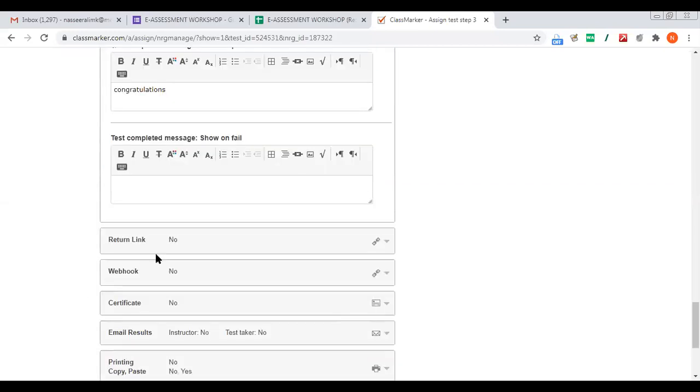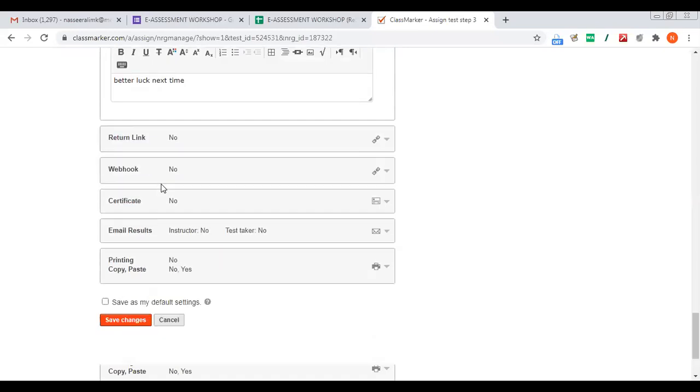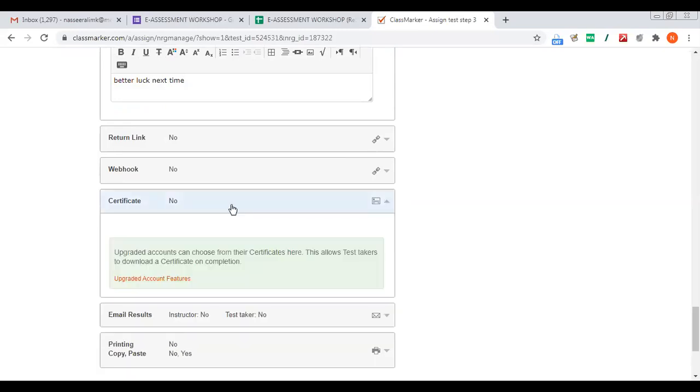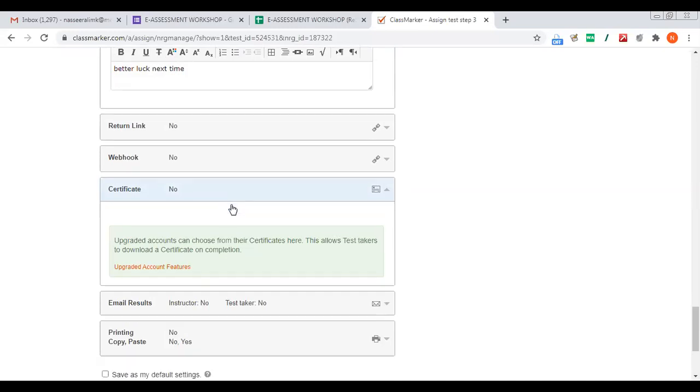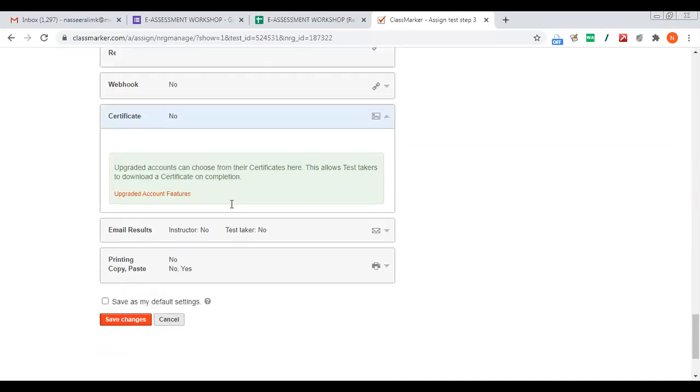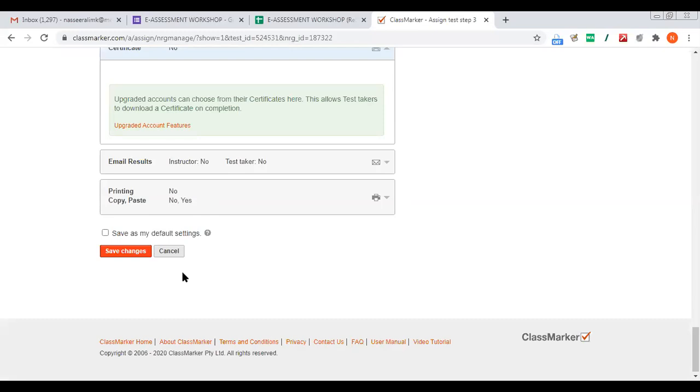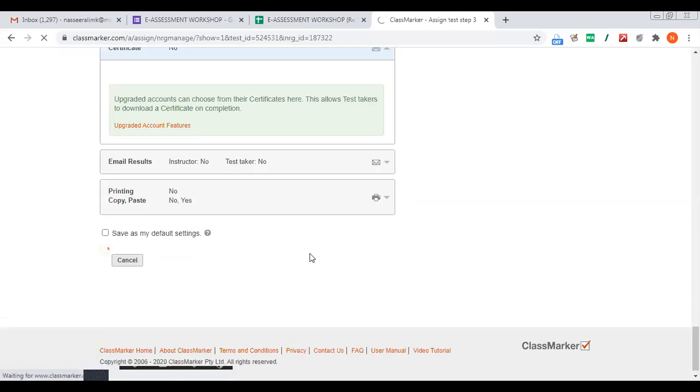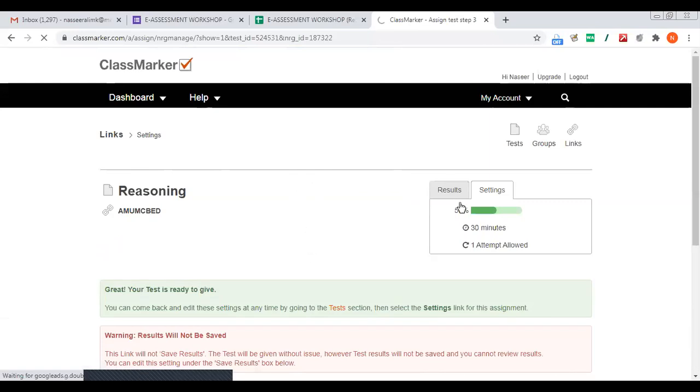On fail, better luck next time. Like this, we can conduct more professionally. Now a certificate you can fix, but the certificate will be limited only to paid members. So all these options are there. Now you can click save changes and you can assign it. This is how you can create a test.